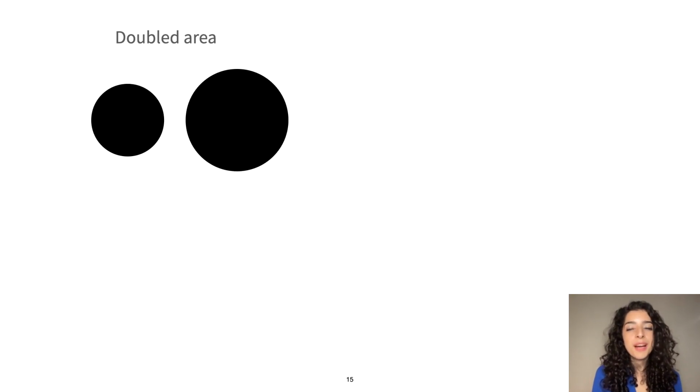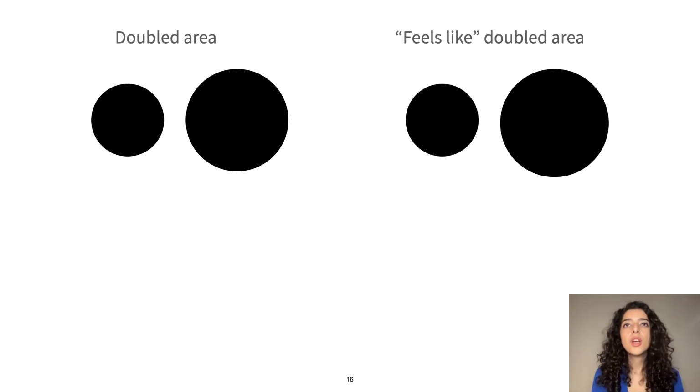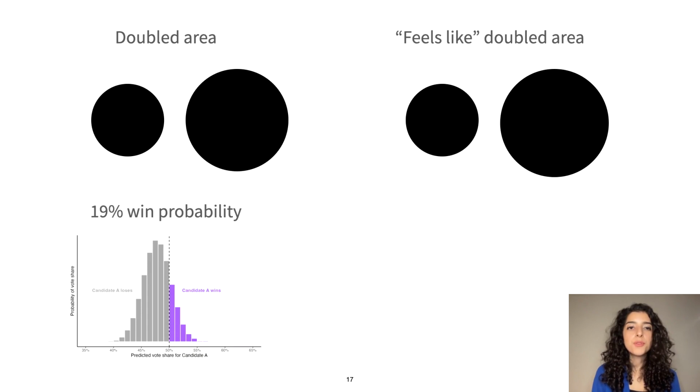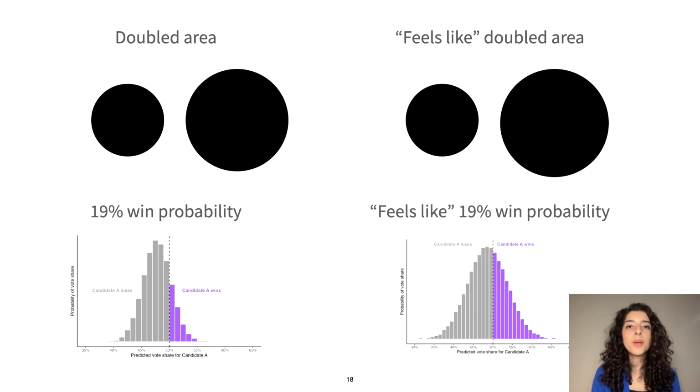There are other examples of correcting for people's biases like this. There's a perceptual bias that people are pretty bad at estimating the areas of circles. So this second circle is double the area of the first one. What people sometimes do is make that second circle bigger than double the area so people perceive it as double the area. We want to do something similar. So if we want to convey to people that a particular candidate has a 19% chance of winning, we might show them something like this, which is actually 41%, but that might feel more like 19%.